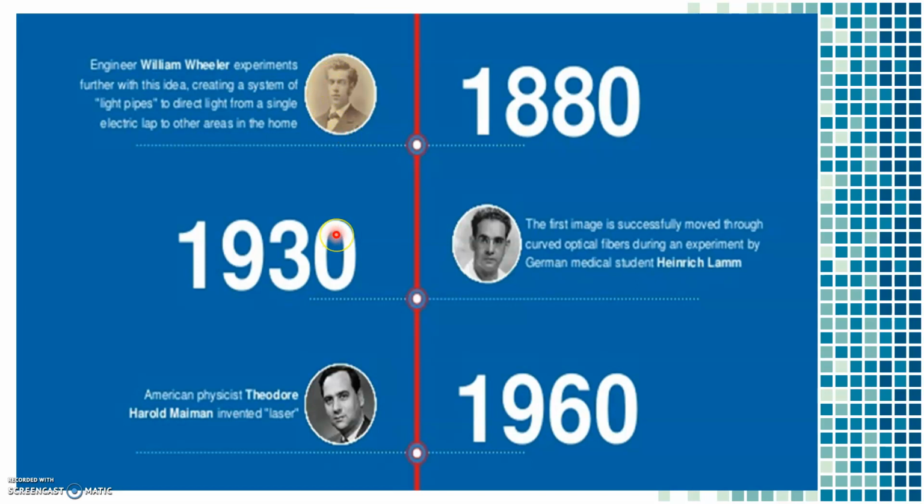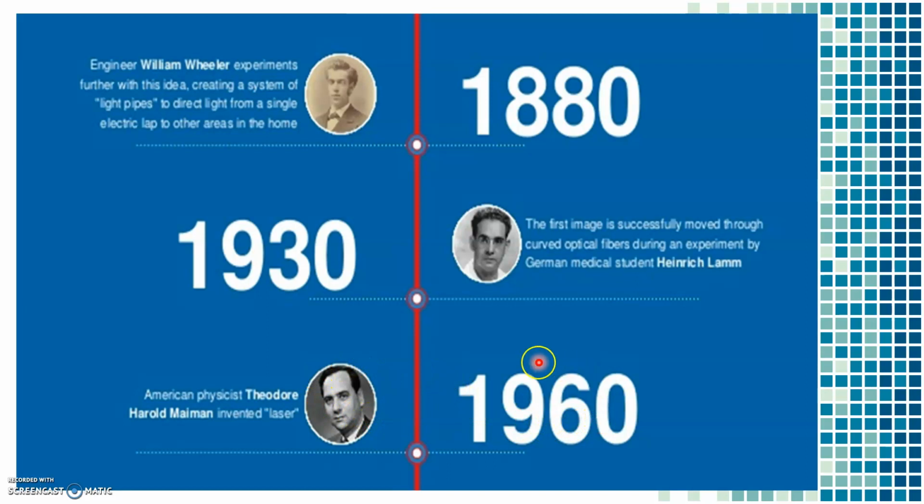Later in 1930, a German medical student, Heinrich Lamm, successfully passed the first image through a curved optical fiber. Later, in 1960, American physicist Theodore Harold Maiman invented the laser.